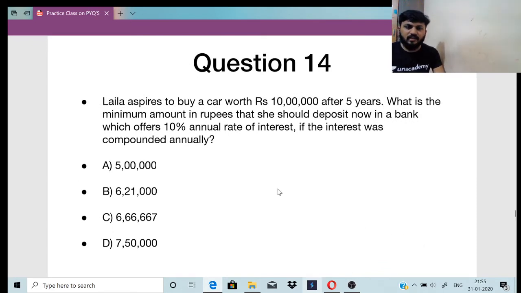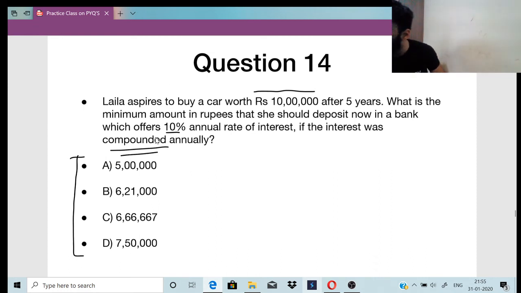Let's go for the next one. Leila aspires to buy a car worth rupees 10 lakh after 5 years. What is the minimum amount in rupees that she should deposit now in a bank which offers 10% annual rate of interest if the interest was compounded annually, right? So these are the 4 options. Tell me the right answer. So this is a compound interest question, right?